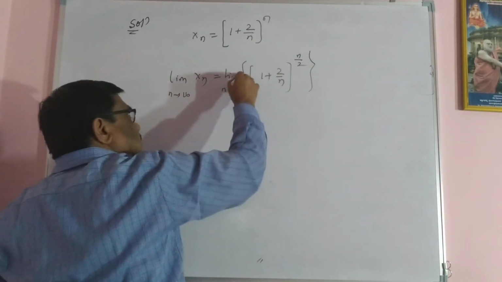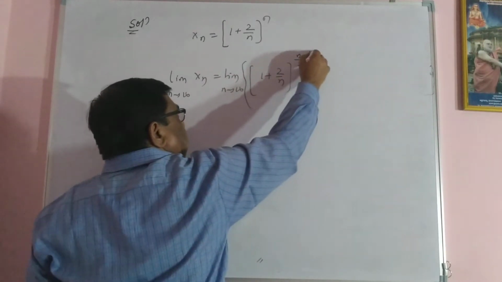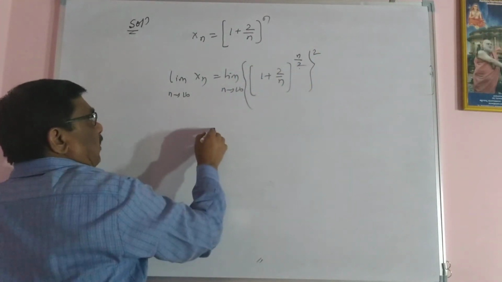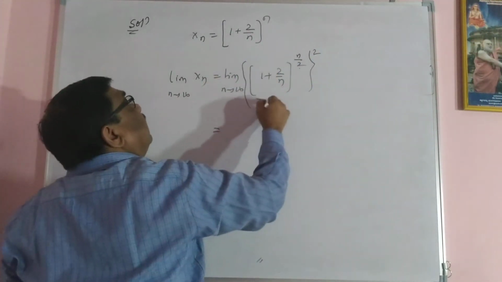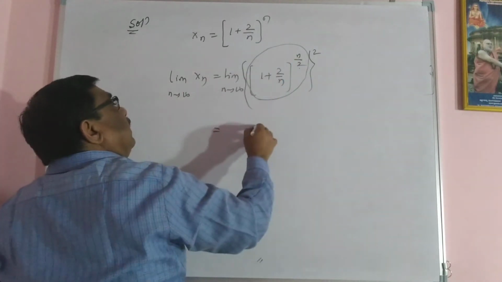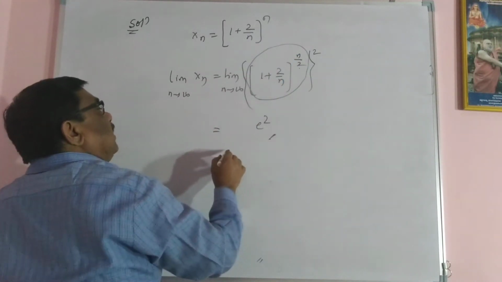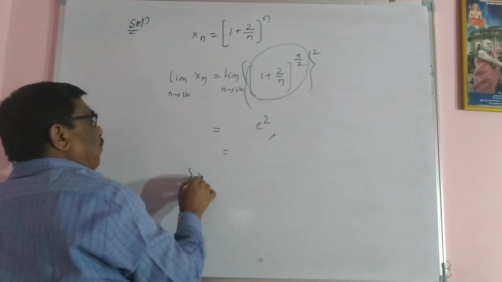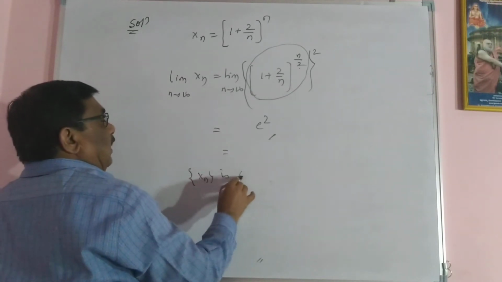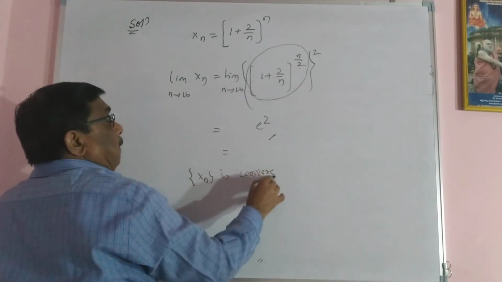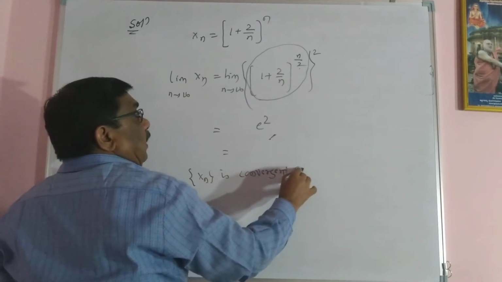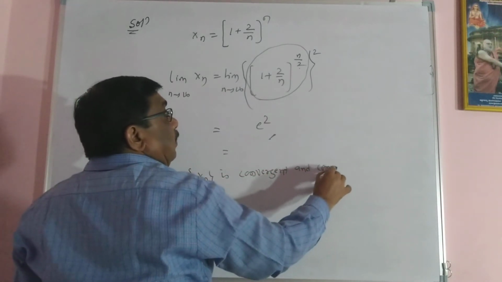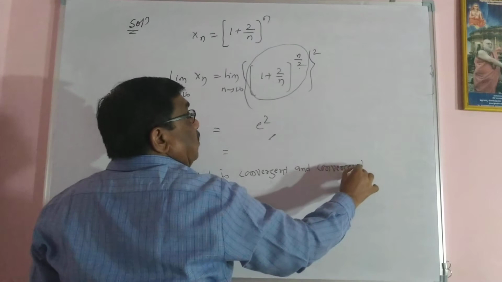That 2 is taken extra, so let me balance this. Then this term is e, and we get e square. It is a finite quantity, therefore xn is convergent and converges to e square.